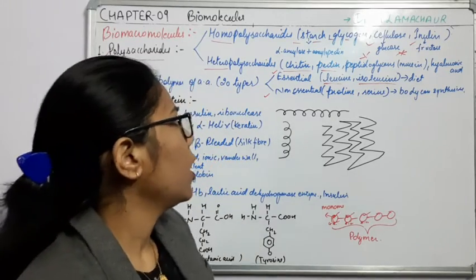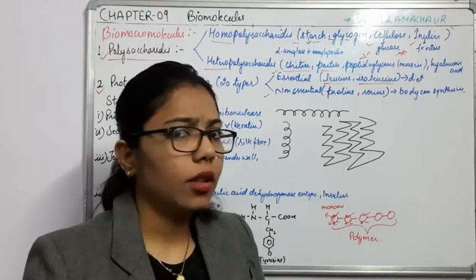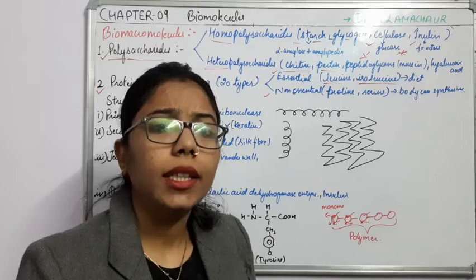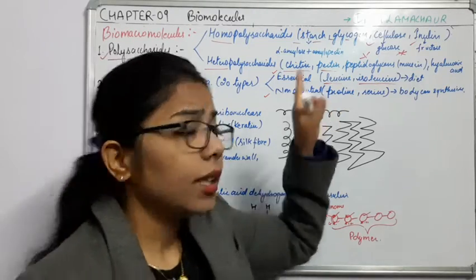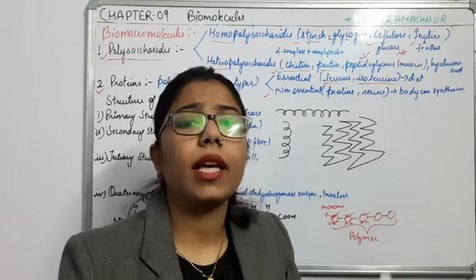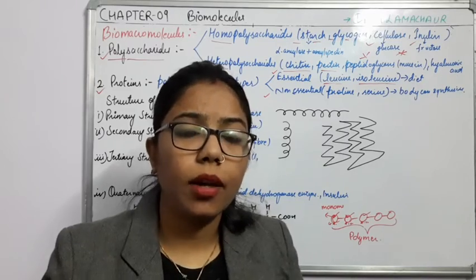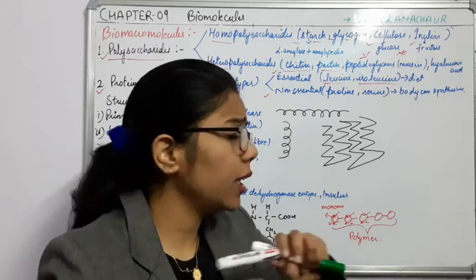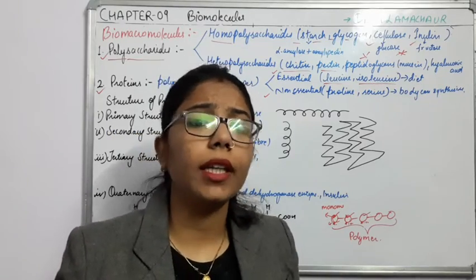Okay, now what about the non-essential? Non-essential means that these are important, but these types of amino acid can be synthesized by our body, because our body is very active.